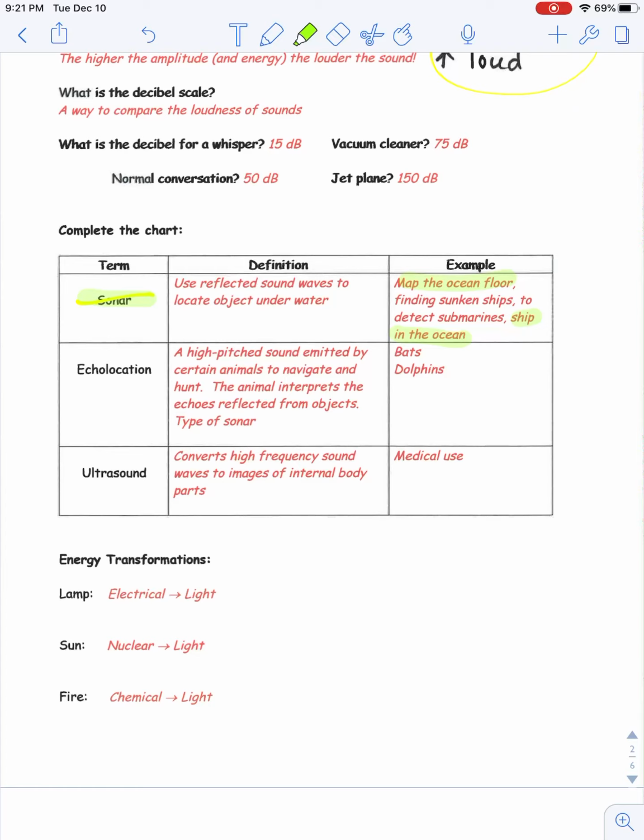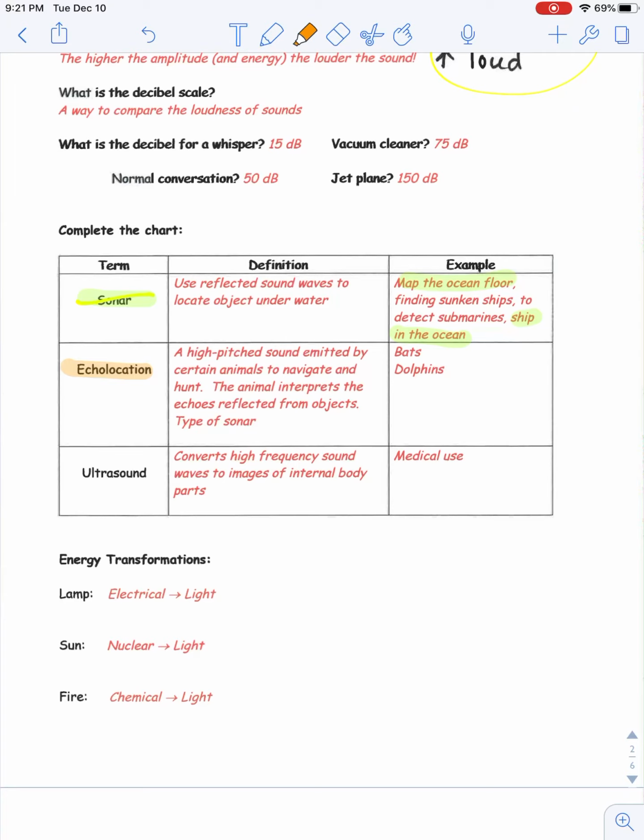So then with all of the fancy machinery, they can determine how far down it is by the time elapsed from the time they sent the signal to the time that they receive it. They'll be able to know how far down it is, plus they can generate an image on their screen. Another type of sonar or reflected sound wave is echolocation.